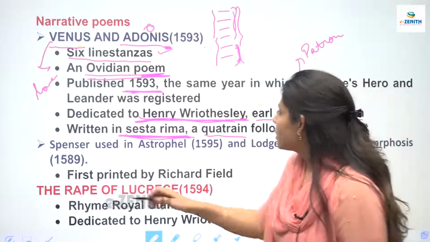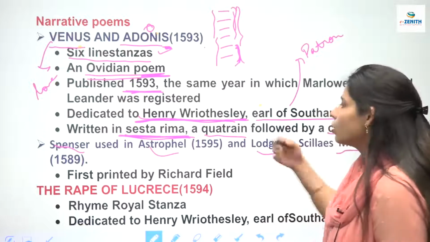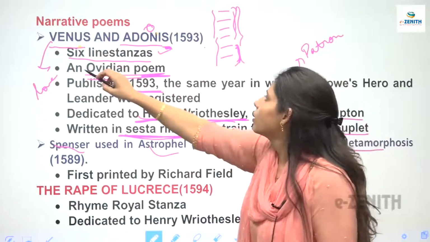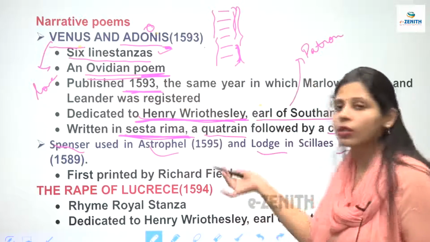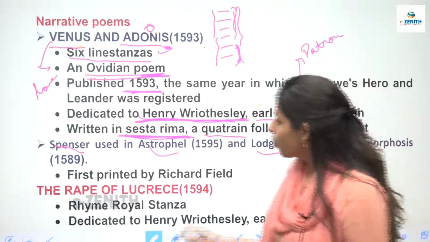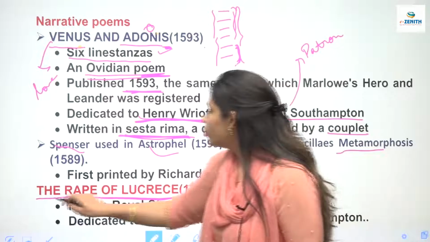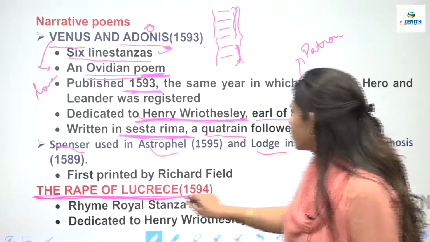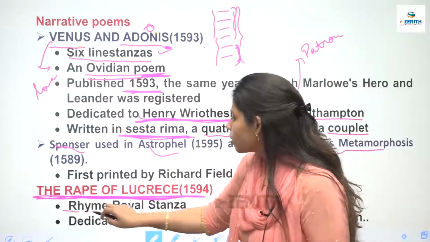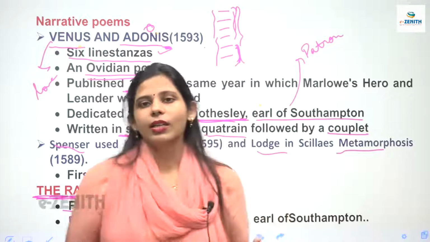And now Spenser's Astrophil and Lodge's Metamorphosis also use the same Sestarema type of writing, that is 6 line stanzas, but that is not important here. Let's just stick to Venus and Adonis. Then the next poem that we have is the Rape of Lucrece. It is written in Rime Royal. Rape of Lucrece is written in Rime Royal.